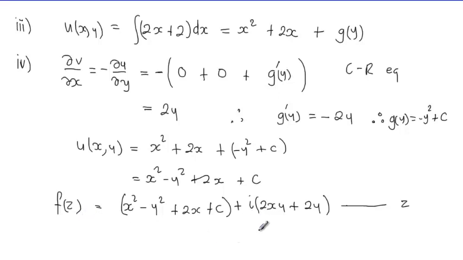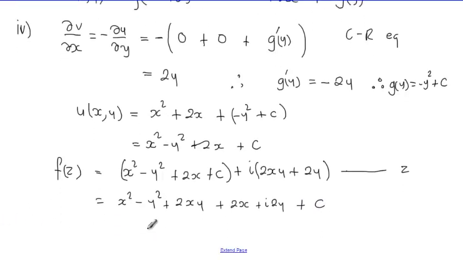We've got a lot of things which we've seen before here. x squared minus y squared, and the i times 2xy. If we group that together, x squared minus y squared plus 2xy, we're grouping that from experience from what we've seen before. Then plus 2x plus imaginary unit 2y plus c.